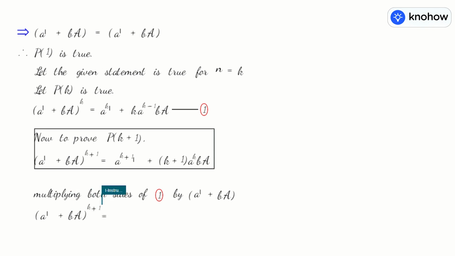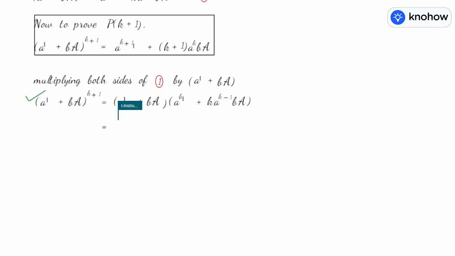And on the right side, you merely write (AI + BA) times the expression already there in the P(k) step. That is A^k I + k A^(k-1) BA, which was your right hand side of the P(k) step. Now the left hand side of P(k+1) we already have. Just multiply the two on the right side and see if we can reduce to the desired result.